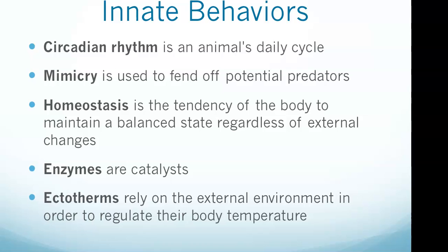Circadian rhythm, that's an animal's daily cycle and is influenced by environmental factors such as temperature change, daylight hours, availability of food and water. Circadian rhythms are physical, mental, and behavioral changes that follow a roughly 24-hour cycle, responding primarily to light and darkness in an organism's environment.